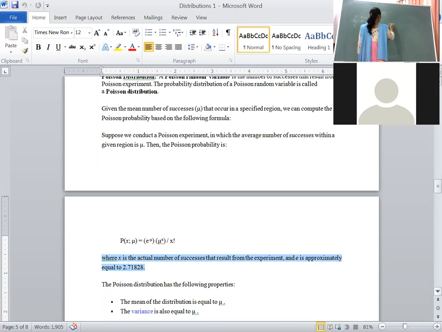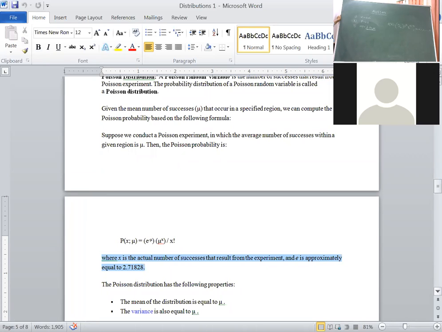Whatever the probability mass function of binomial distribution is nCx, p to the power of x, q to the power of n minus x, if you remember, x lying from 0 to n, and where n is finite. That's why binomial distribution is a discrete distribution.